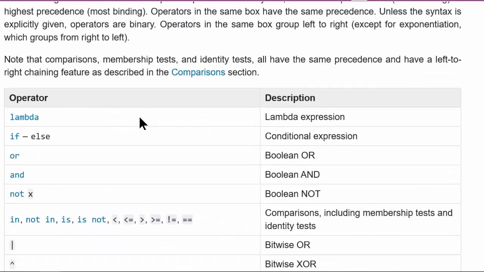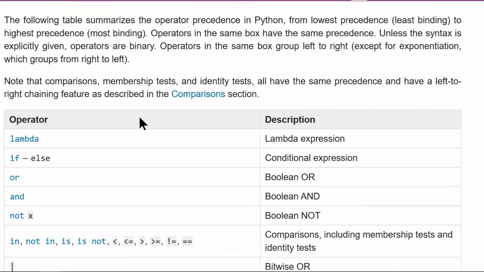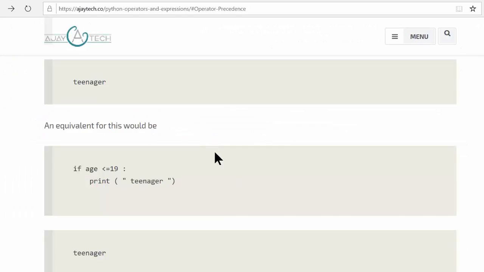Like I said, you don't have to remember any of this stuff. As you keep going through the language, you'll understand ways in which you don't have to define things this way. You probably never have to understand this except in situations where somebody has written a piece of code and they might not have used the parentheses properly, and you'll have to check which part is evaluated first. That's probably the only case in a real Python programmer's life where you'd have to look at these precedences. All right.